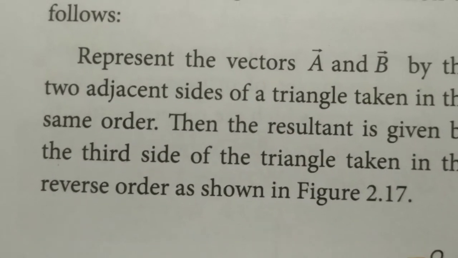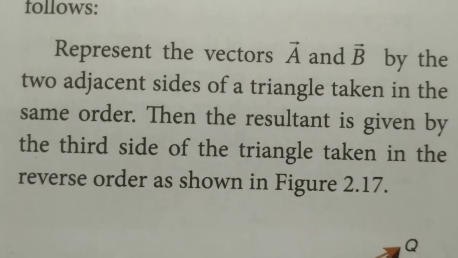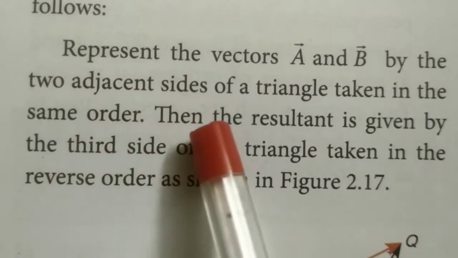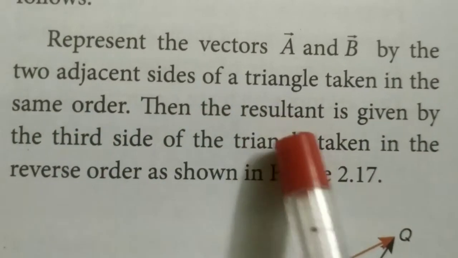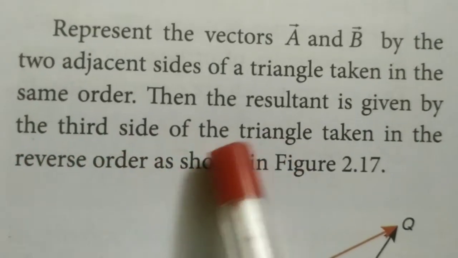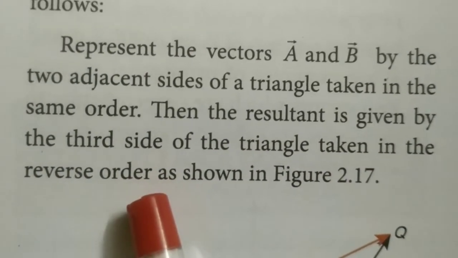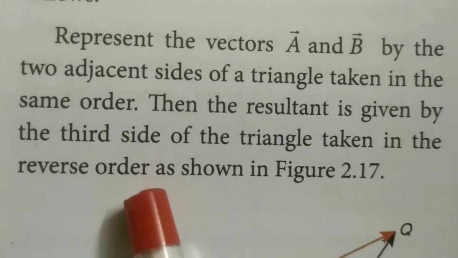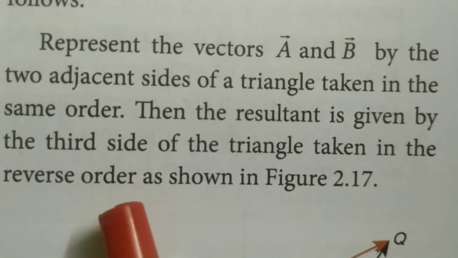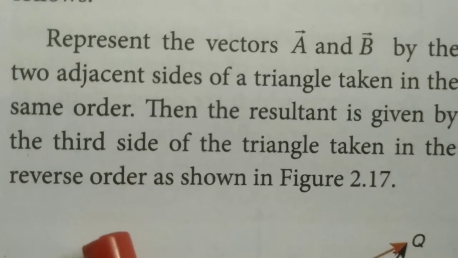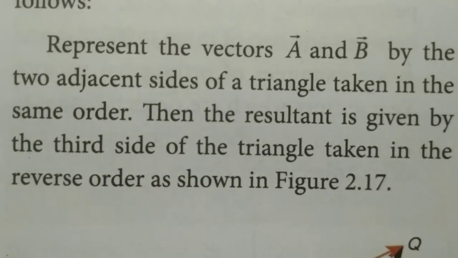Now just read this. Represent the vectors A vector and B vector by the two adjacent sides of a triangle taken in the same order. Then the resultant is given by the third side of the triangle taken in the reverse order. So this is the triangle law of vectors. So suppose in exams a 2 mark question asks you to state the triangle law of addition, then you should write this. Okay?